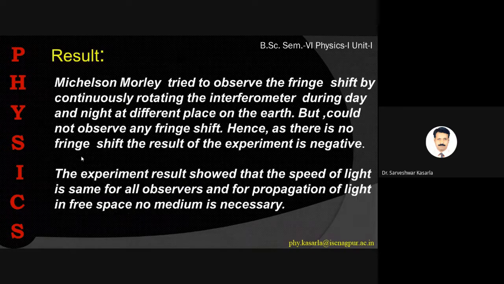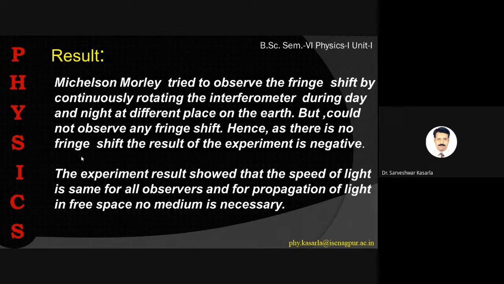That is the result. Michelson and Morley tried to observe the fringe shift by continuously rotating the interferometer during day and night at different places on the earth, but could not observe any fringe shift. Hence, as there is no fringe shift, the result of the experiment is negative.